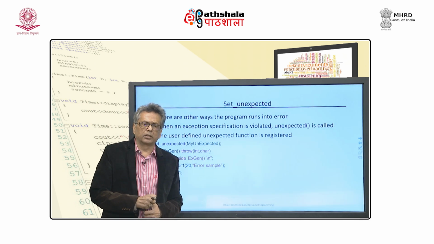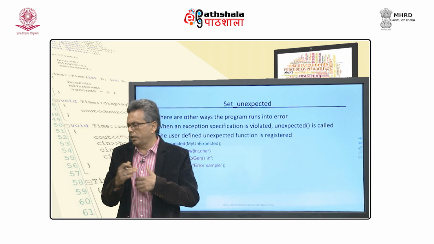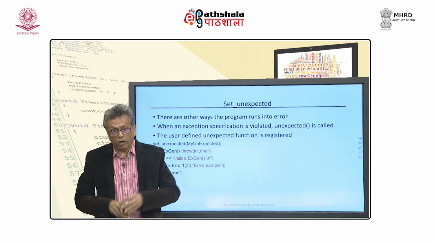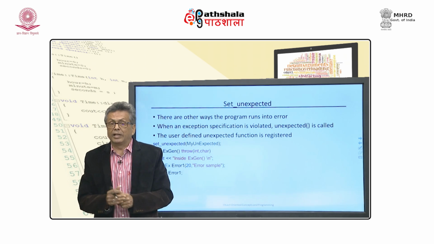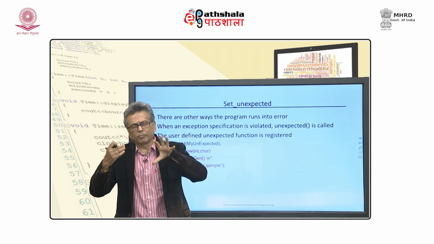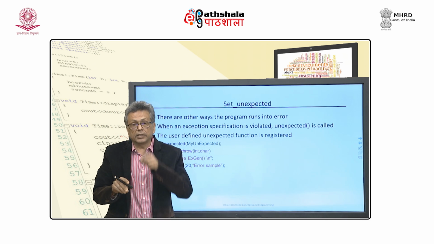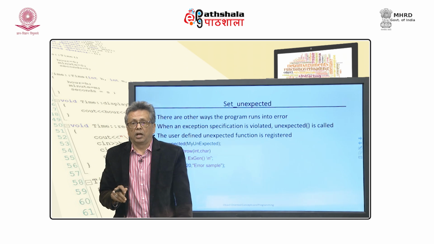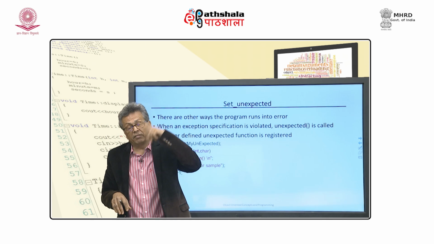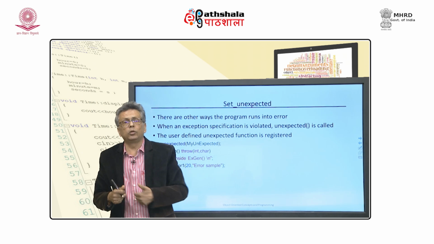The other critical case is set_unexpected. Suppose I have written a function and I have provided a throw specification telling that I will only send int and char and nothing else. What if I throw something else? As a designer, I am very interested in learning if my function is doing something like that. So, once I have defined those functions in the library, I also write demo code for testing, where I call all those functions with the required try and catch statements. If ever somebody changes that function to throw something other than int or char, I should be able to catch it.